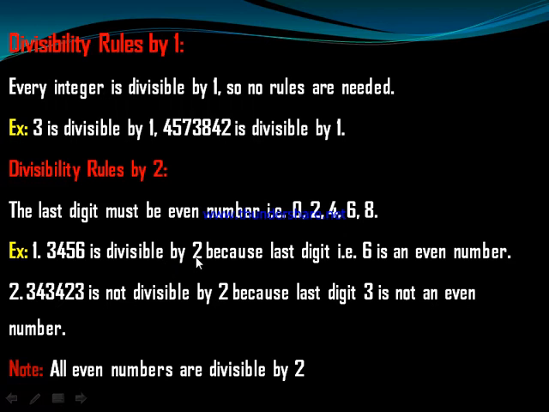Just like 3456 is divisible by 2 because the last digit, that is 6, is an even number. See, 6 is one of the even numbers given here. Another example: 3,43,423 is not divisible by 2 because the last digit 3 is not an even number. See, the 3 is not an even number. Not all even numbers are divisible by 2.